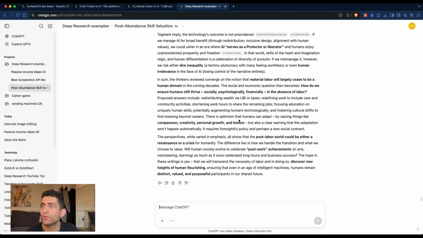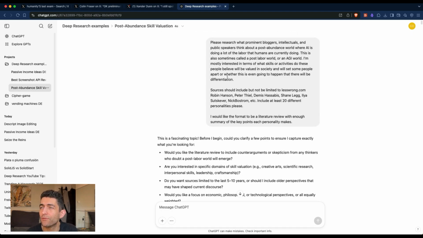The more specific you can be about the sources, the format, and the conclusions or insights you're seeking, the better it is. Here I asked Deep Research to research the internet and content published by bloggers, intellectuals, and thinkers about a post-AGI, post-labor, or post-abundance world. And I stated a few sources, like this lesswrong.com website, but also a few personalities. I was curious about their opinions, and I also said, please include at least 20 different personalities in the analysis.